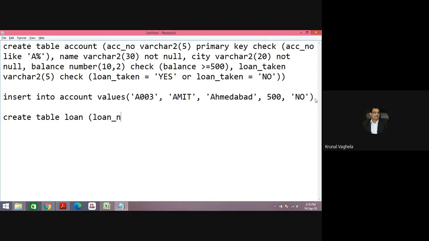Loan_number, VARCHAR2(5), primary key. Tag loan_number, like L star.